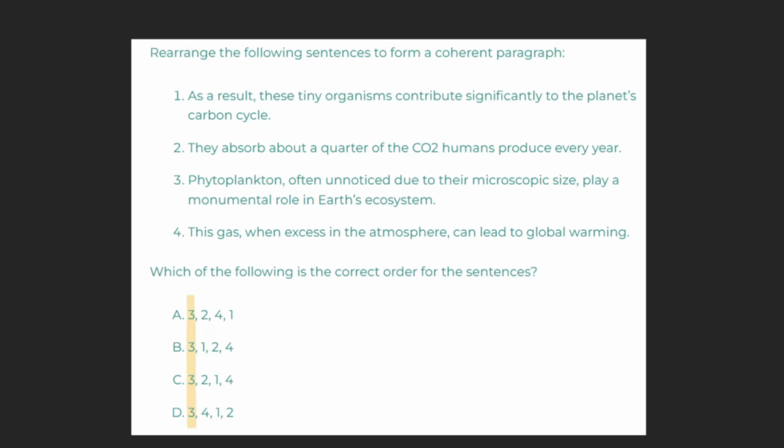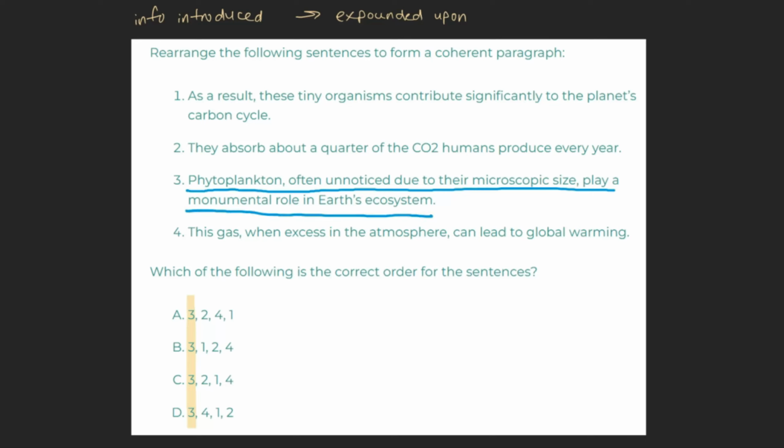Sentences in a passage build upon one another. Information is introduced at the beginning and is expounded upon throughout the paragraph, all the while adding on to what has been mentioned before. For an example of what this means, let's read sentence 3, then take a look at one of our other sentences. Sentence 3 reads, "Phytoplankton, often unnoticed due to their microscopic size, play a monumental role in Earth's ecosystem." With this in mind, let's take a look at sentence 1.